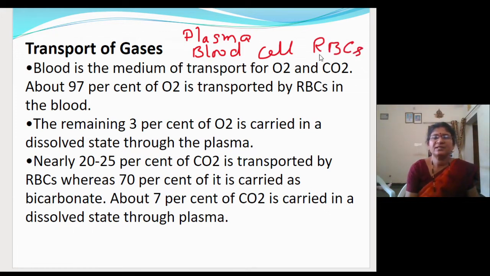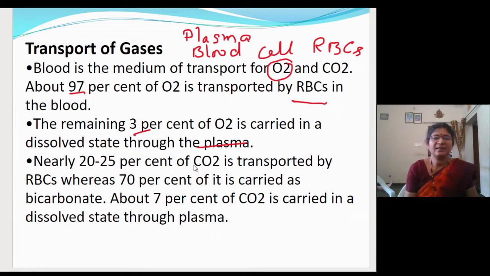When you consider the transportation of oxygen, the solubility of oxygen in water is very less. So only 3% of oxygen is transported in the dissolved state through the plasma, and 97% of oxygen is transported through the RBCs in the form of oxyhemoglobin. So this is about the transportation of oxygen: through the plasma 3% and through the RBC 97%.